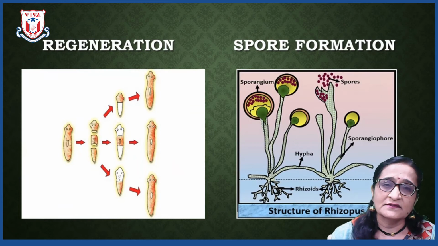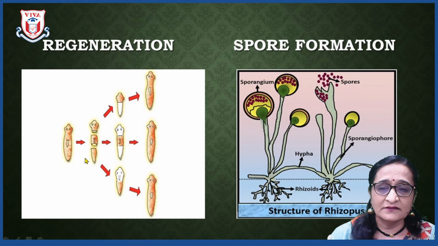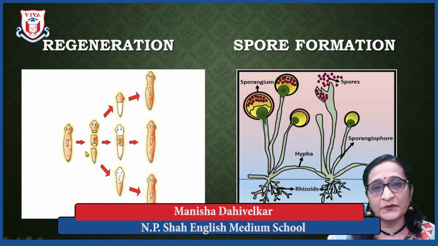The next method of asexual reproduction in multicellular organisms is regeneration. In regeneration, you will find in planaria, when the parent planaria unfortunately gets cut into pieces, remember that regeneration is not an alternative for reproduction.